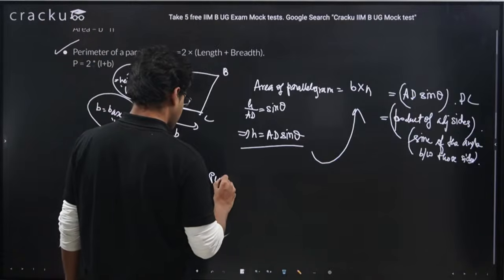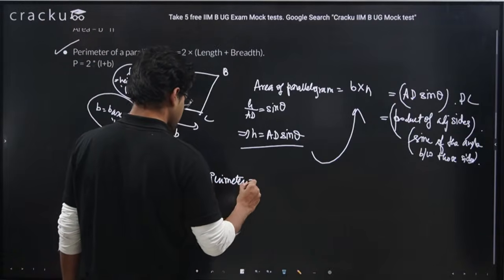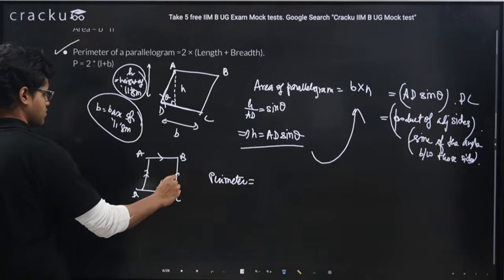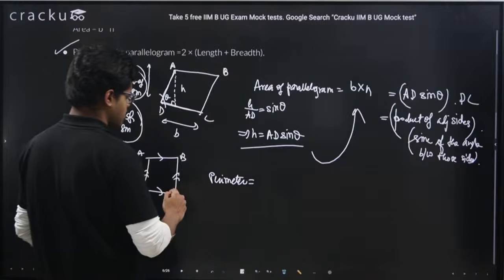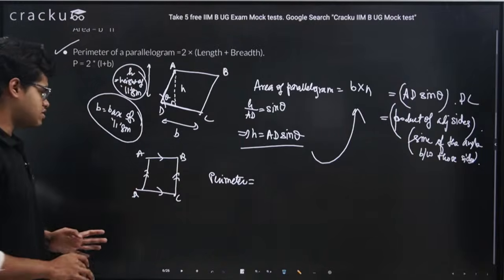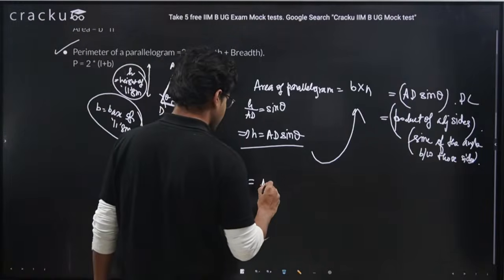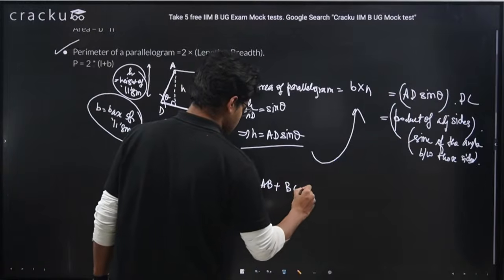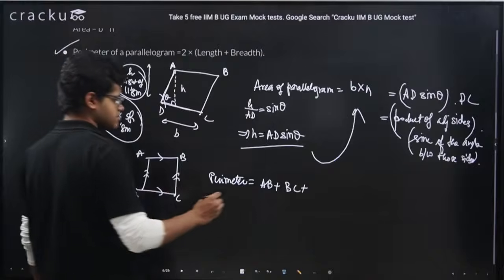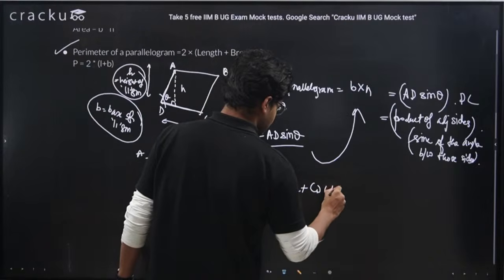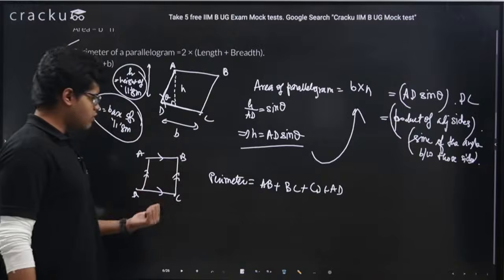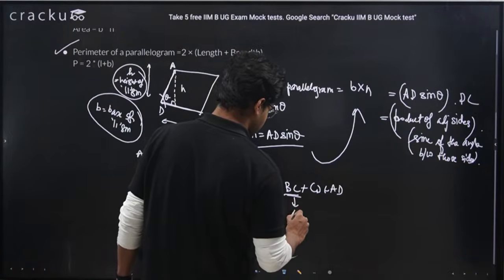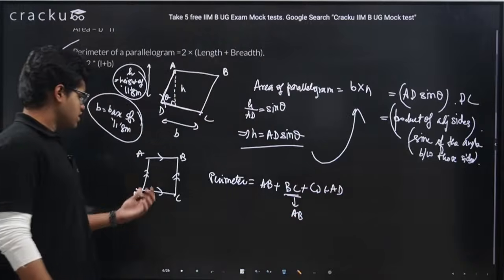So perimeter, I can write as AB plus BC plus CD plus AD. Perimeter will be just the sum of all the sides.